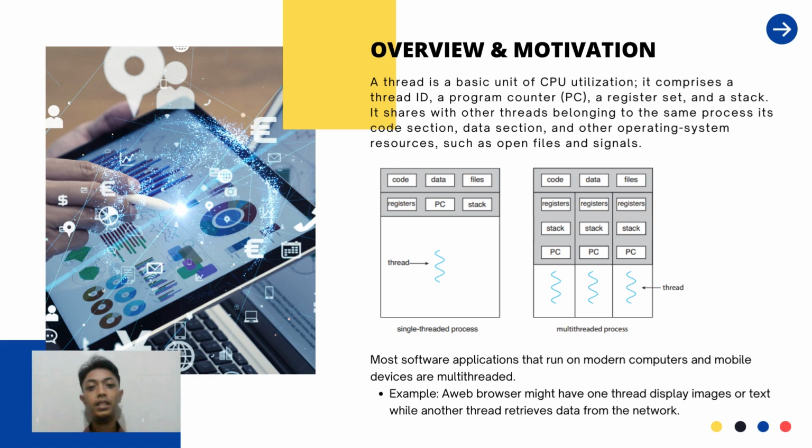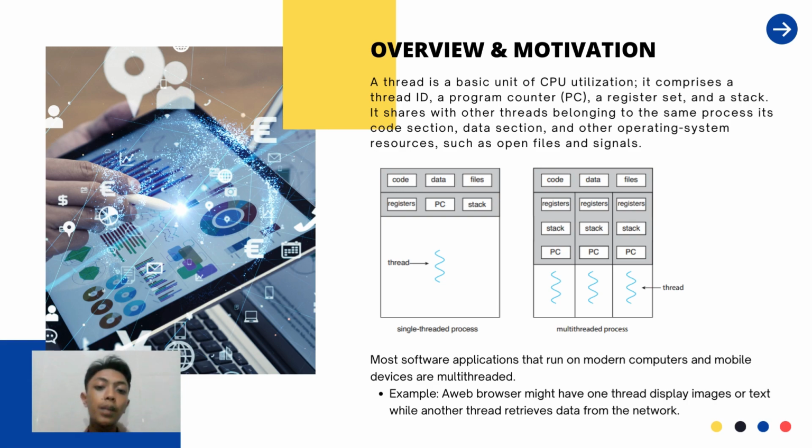First of all, we will talk about overview and motivation. So, what is the meaning of thread? Okay, a thread is a basic unit of CPU utilization. It comprises a thread ID, a program counter or PC, a register set, and a stack. It shares with other threads belonging to the same process its code section, data section, and other operating system resources, such as open files and signals. As you can see in the slides in this video, these are the differences between the single thread process and multi-thread process.